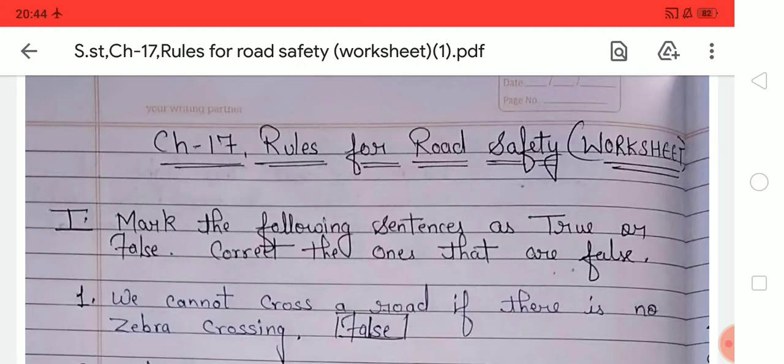And how to cross the road? I think you already know that we should always cross a road at the zebra crossing, and we should never run while crossing a road. Students, what do you do when a zebra crossing is not available? First of all, you should find a safe place to cross the road, and after that you should look right, then left, and then right again to see if the road is clear. Then you can cross the road.